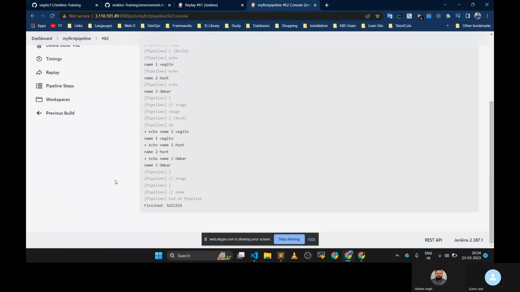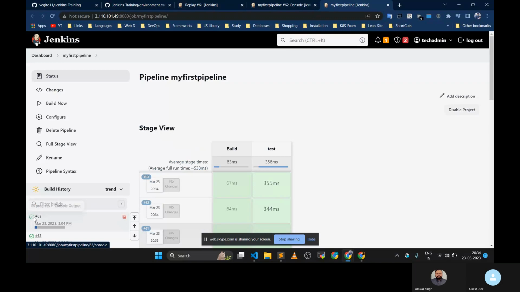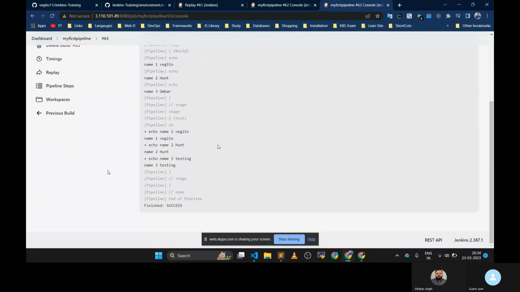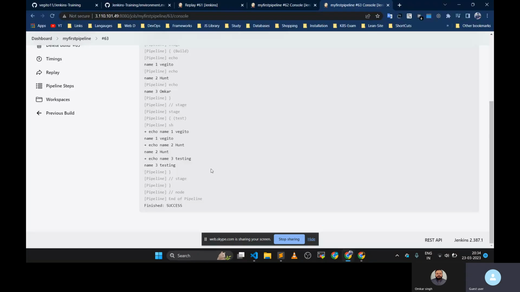So here we are getting the required output, right? Now let's change this thing. Can you see the difference? Because there is also a difference between double quotes versus single quotes. If you observe this thing, here we are getting testing.